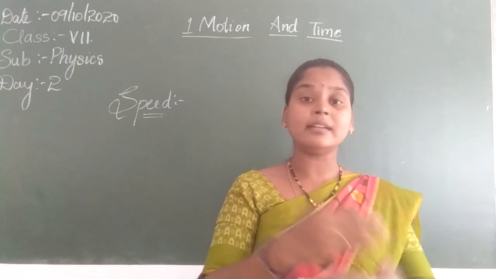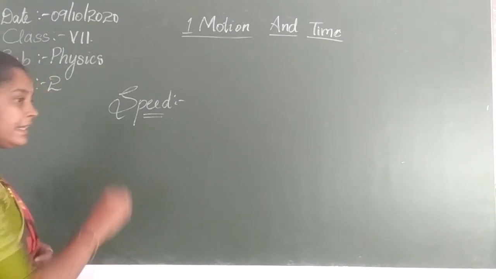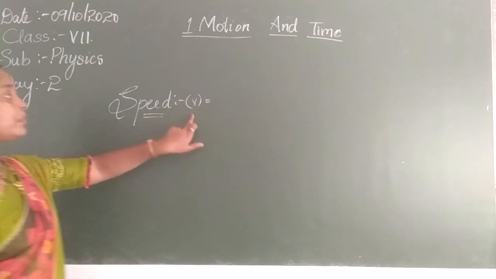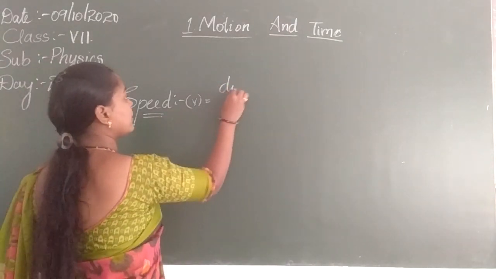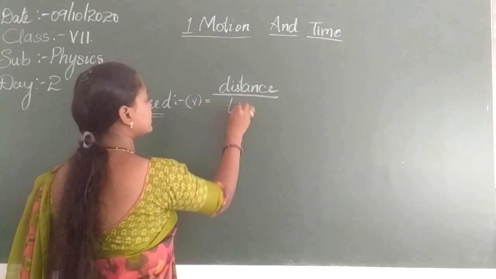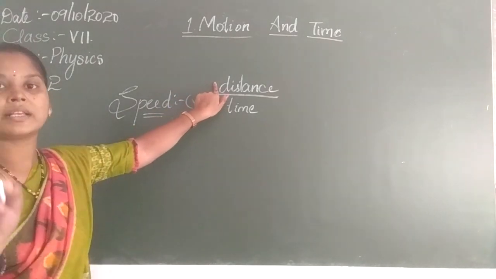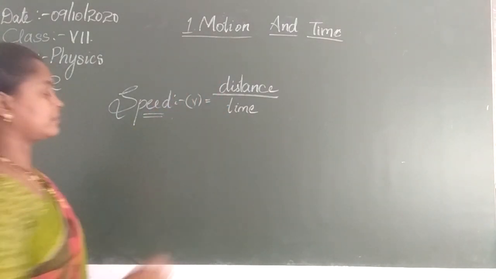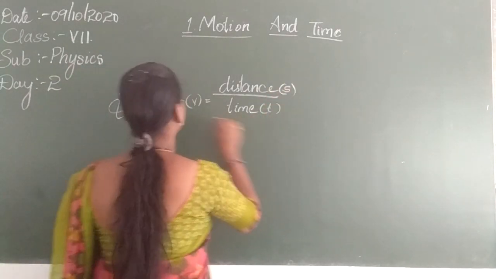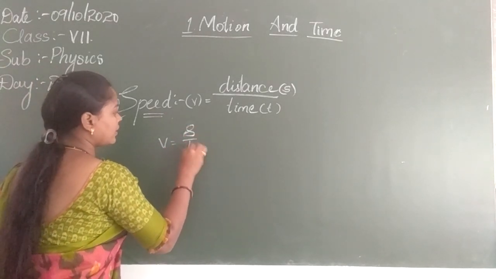This quantity, 80 kilometers per hour, how are we getting that? Let us see. Speed is denoted by v, and speed is equal to distance by time. Remember, I am considering here distance, not displacement. The distance is denoted by small s and time by small t. So v is equal to distance by time.